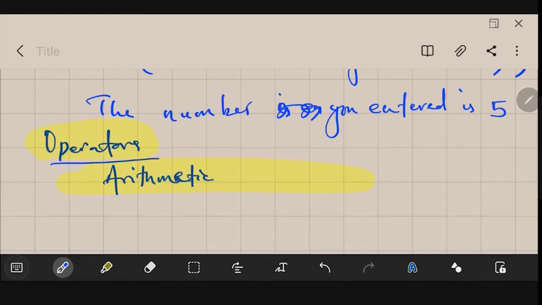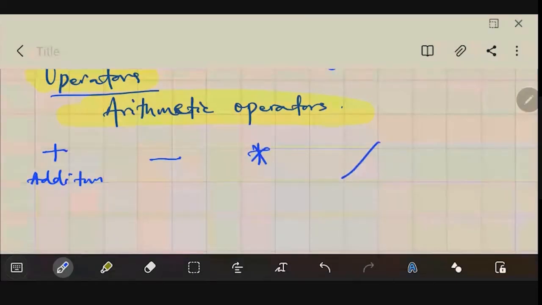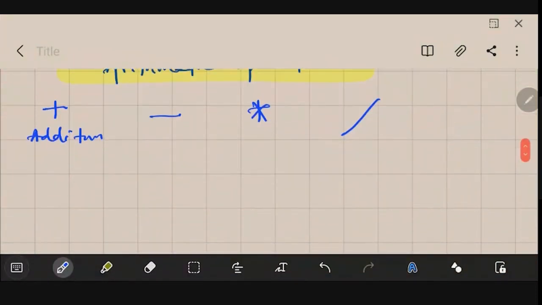Like we had different operators in C and C++, similar operators are here also. So we have addition, subtraction, multiplication, then division. You all know the job of these operators, right? So I don't need to discuss them again.